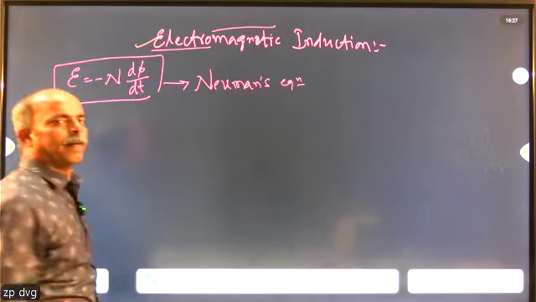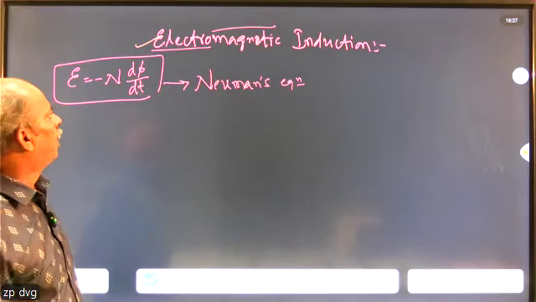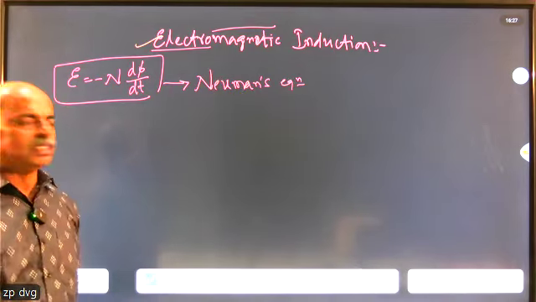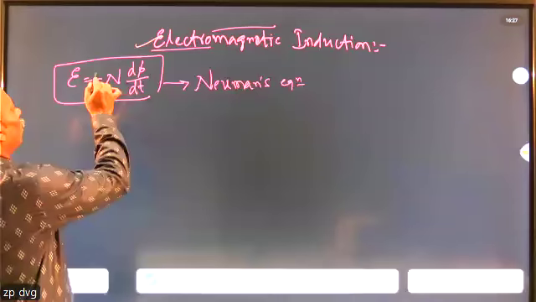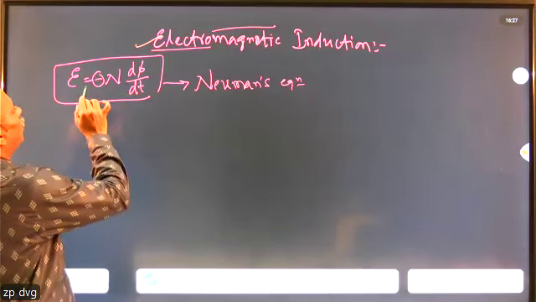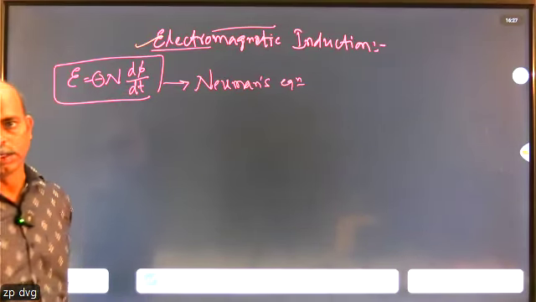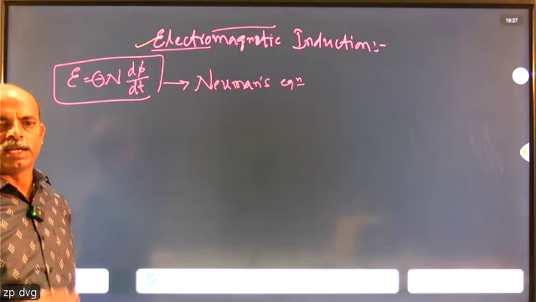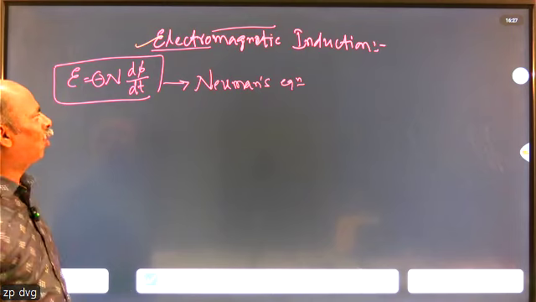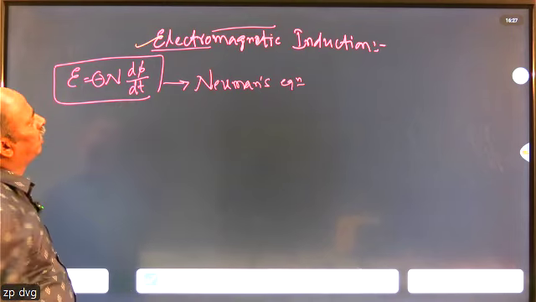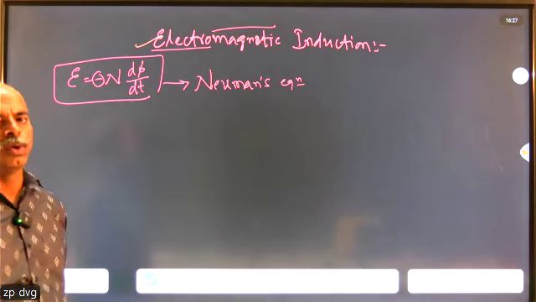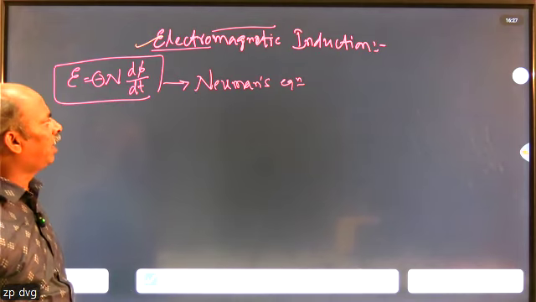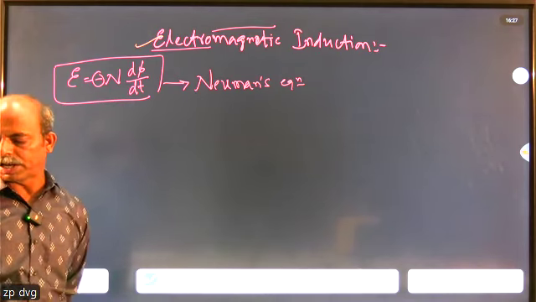It is also Michael Faraday's law, and Lenz's law too. Lenz's law tells only about the negative sign, and Neumann's tells about the proportionality constant that exists. That proportionality constant is equal to 1. So when you substitute, the complete equation becomes E equals minus N into d phi by dt. This is called Neumann's relation.